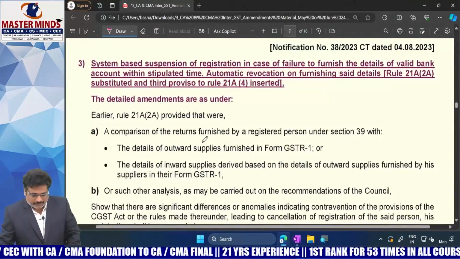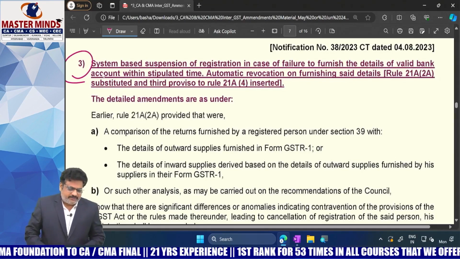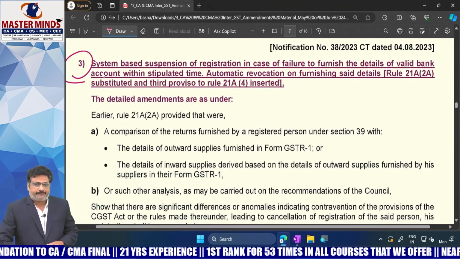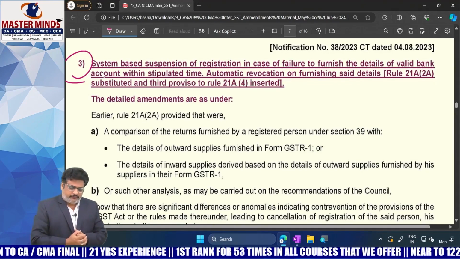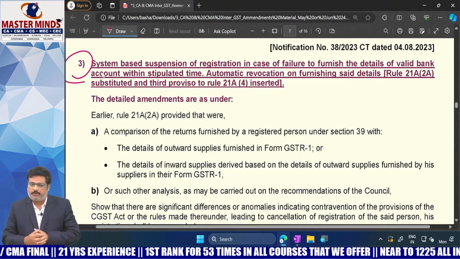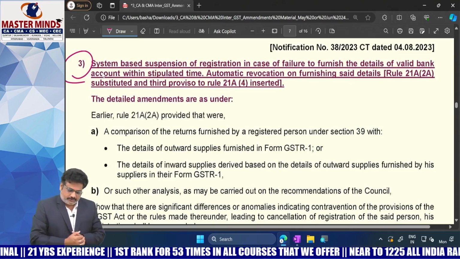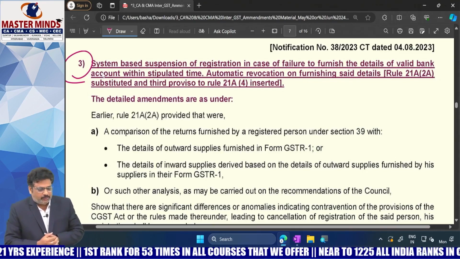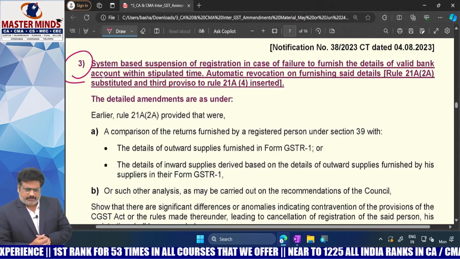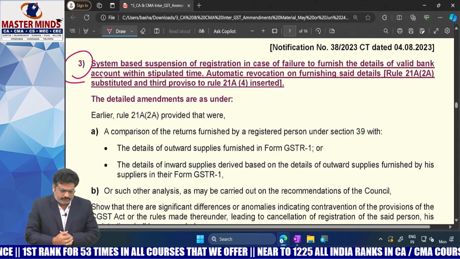And the second one is non-furnishing of information as per Rule 10A. What are the consequences? First point is suo motu cancellation of registration by the proper officer. Already we know that.